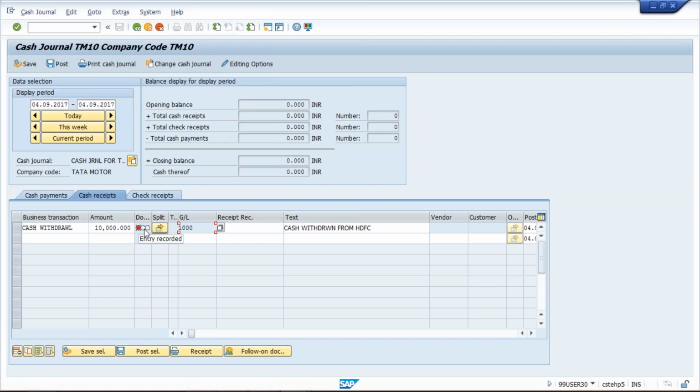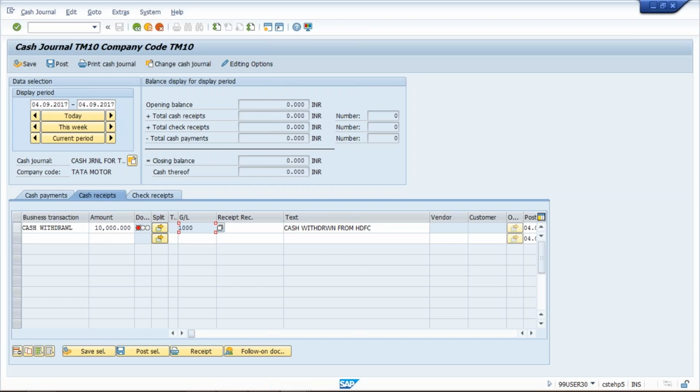If any error or any problem is there, then a yellow color message will appear, showing here in the middle. Now I'll show you how to post, and how you'll analyze that a transaction could not be posted, because it will be there in red color. If this color changes and becomes green, it means the transaction is already posted. Once the transaction is posted, some figures and balances will be updated. How? I'll let you know.